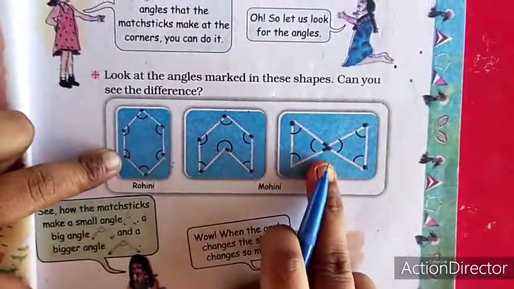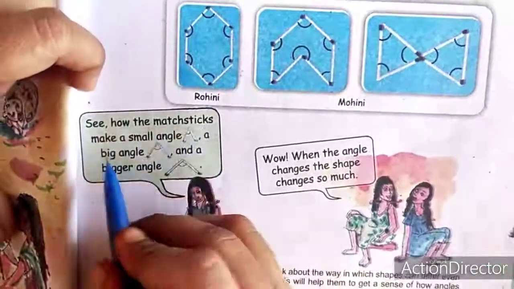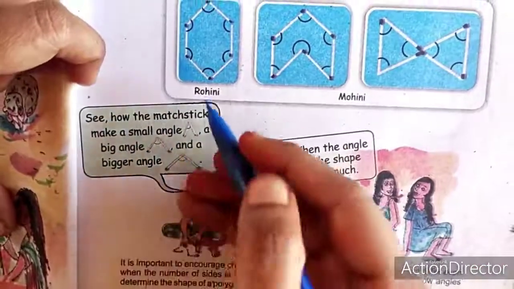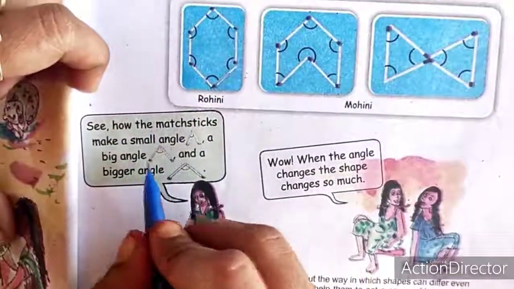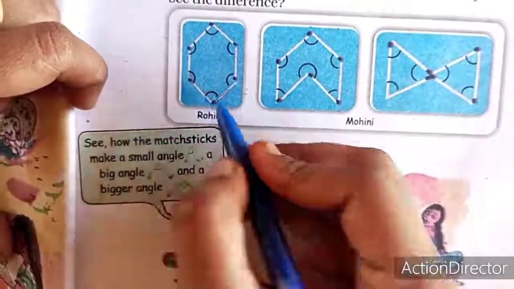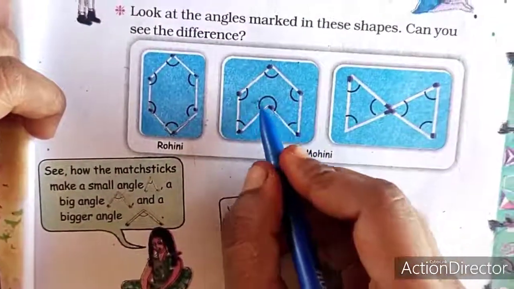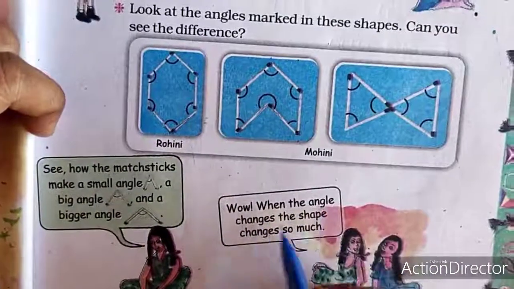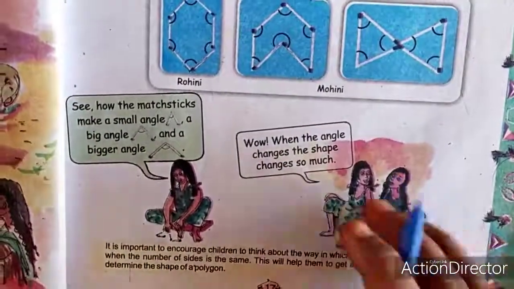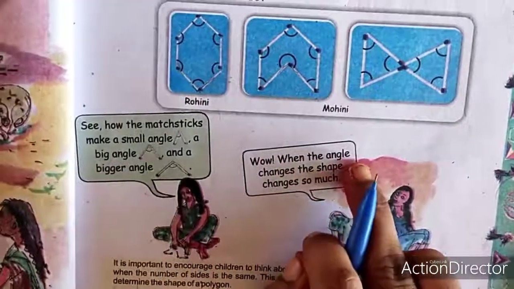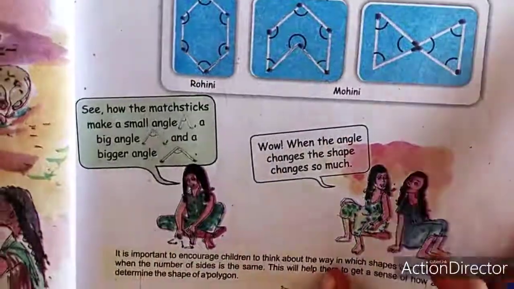Here also the angles are 2 different. Can you see the difference in the angles? Yes. See how the matchstick can make a small angle. See, this one is a small angle. A big angle means like this. And bigger angle means like this. See? Wow, when the angle changes, the shape changes so much.